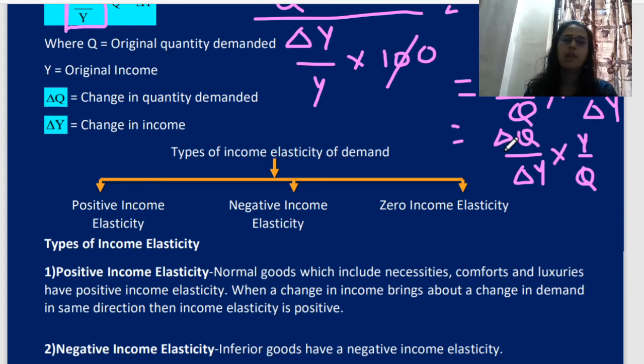Now I will explain all these formulas in next lecture, where I am going to take examples also. Actually, examples are not the part of your syllabus, or we can say they are not going to ask numericals, but I will explain you so that these concepts will be more clear to you. Okay, these things are there in the CA foundation.